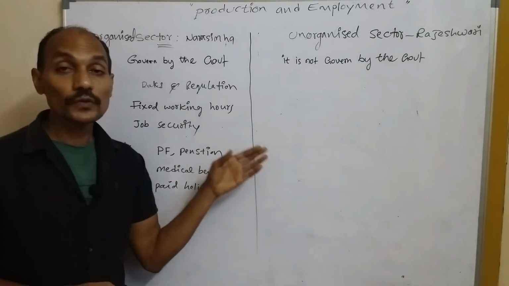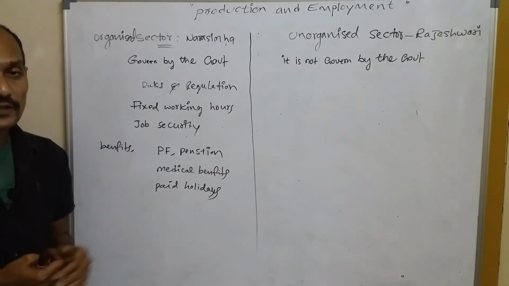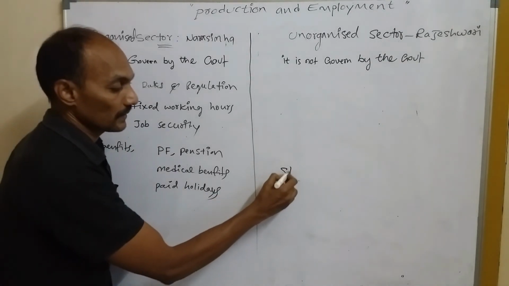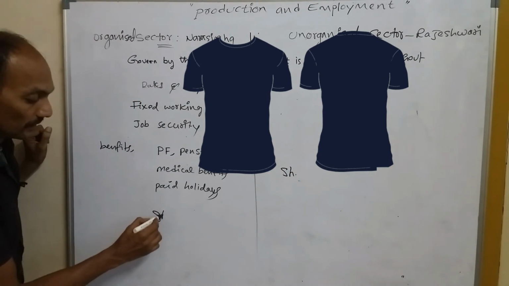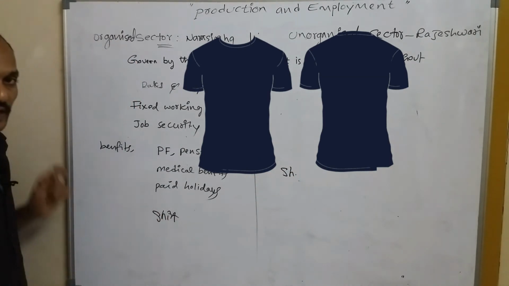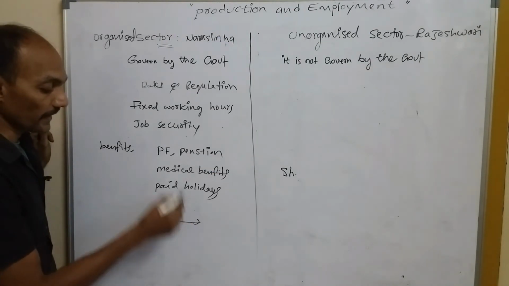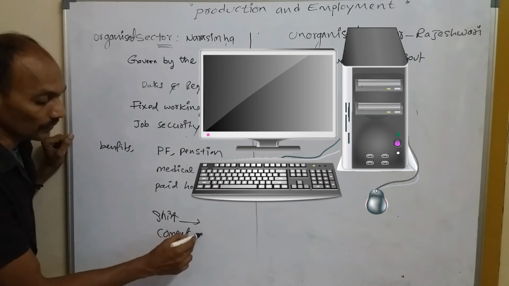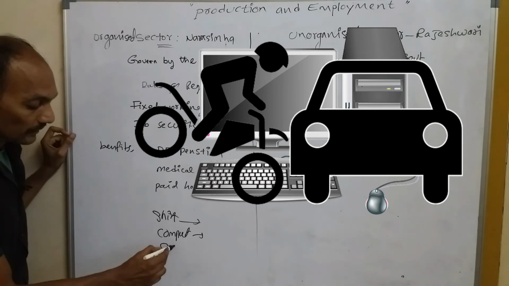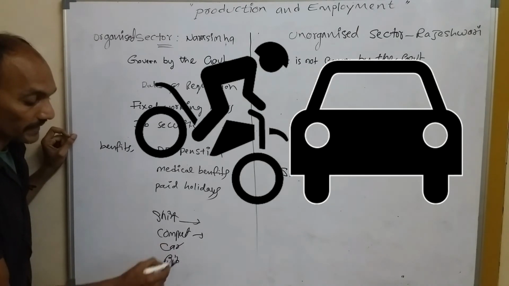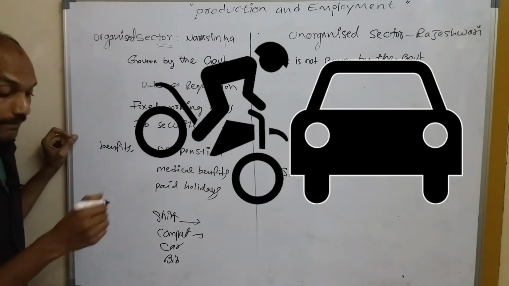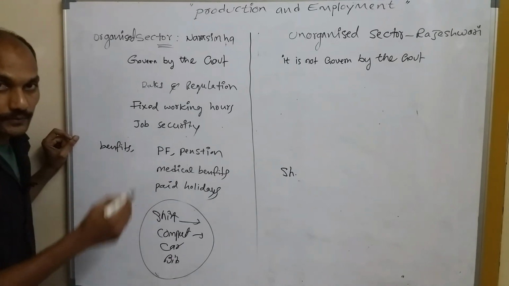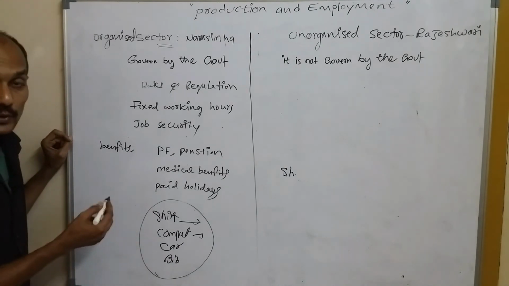Final goods means goods which are used for final consumption. That means we can use them directly without any delay. For example, a shirt. We can use it directly because it's a final good. And also a computer, a car, bike, bicycle, notebook, pen: all these are final goods, used for final consumption.